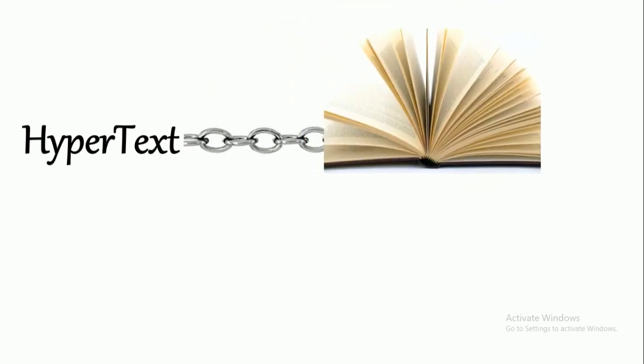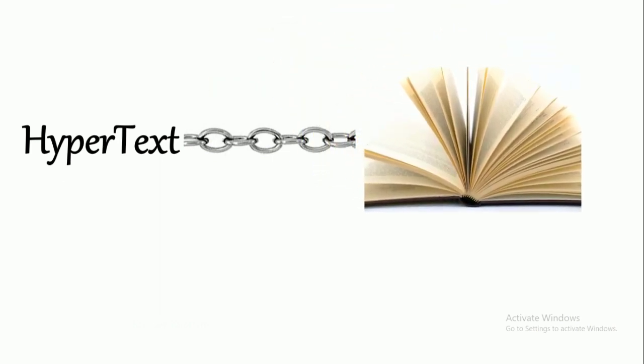And here you can see hypertext. We have one link and it will be linked to multiple pages, not these book pages. It will be linking to multiple website pages. Now we will have one link. If I click on that link, it will be redirected to another page.